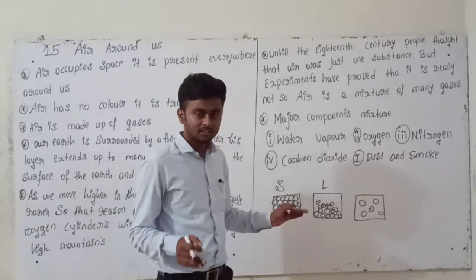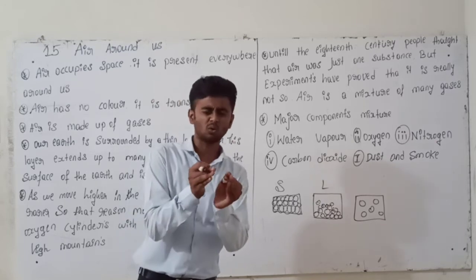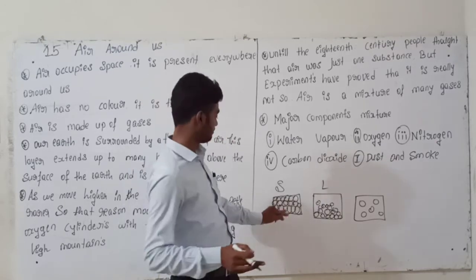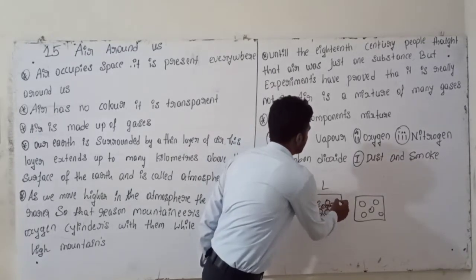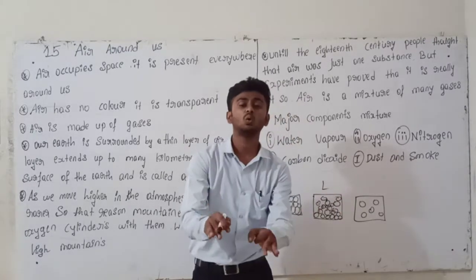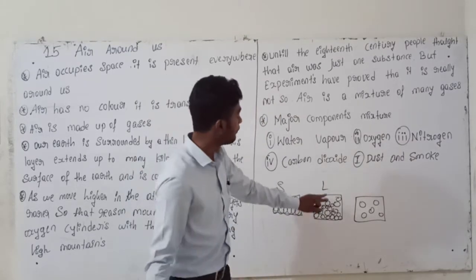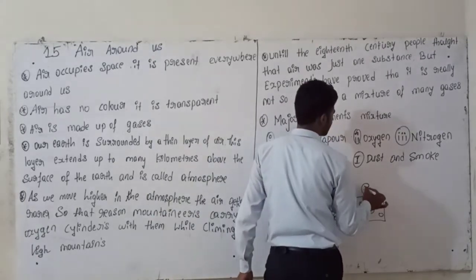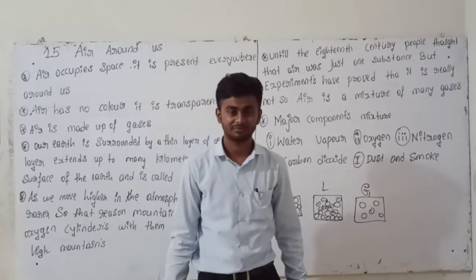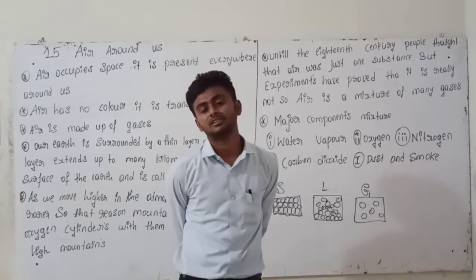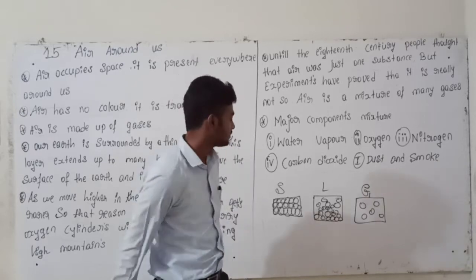Understand? In the solid, the molecules are compactly arranged, it means closely arranged. But in the liquids, the molecules are loosely arranged. Compared with the liquid, in the gas the molecules are freely arranged. Understand?